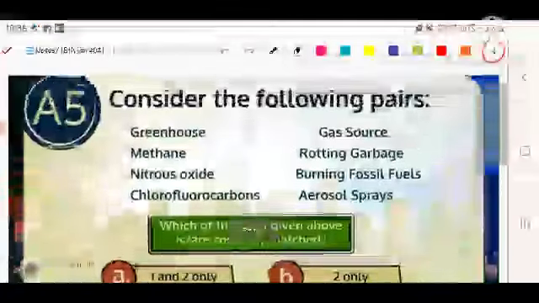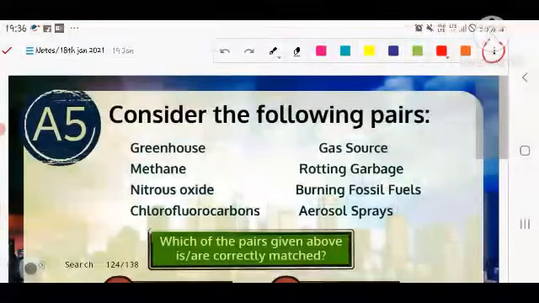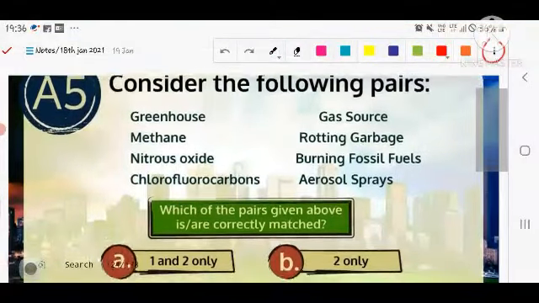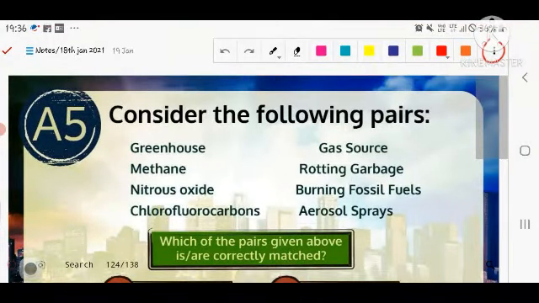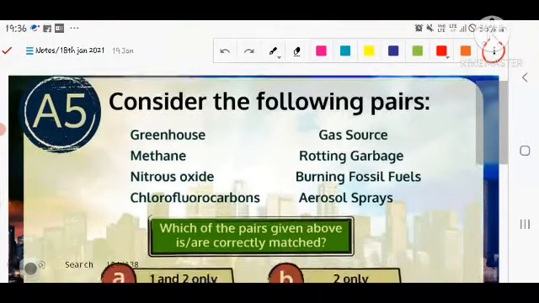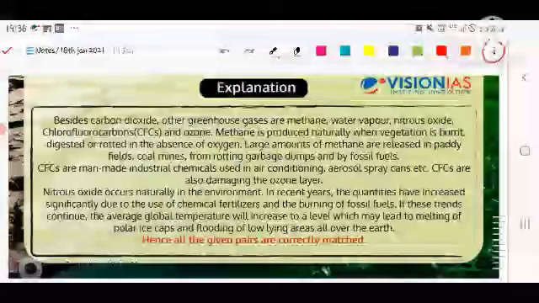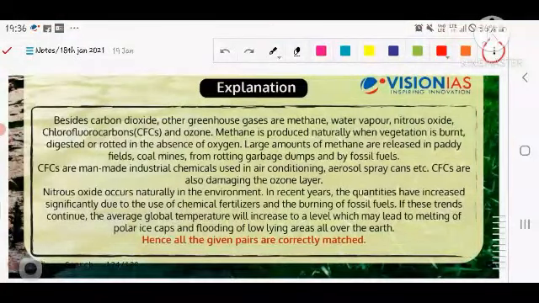Let's see the next question. The next question is related to greenhouse gases, and a source of greenhouse gas is basically methane. Rotting garbage is correct. Nitrous oxide, burning fossil fuels and sulfur dioxide, if the option is there, that would also be correct. Chlorofluorocarbons, aerosol sprays, all are correct. Besides carbon dioxide, other greenhouse gases are methane, water vapor, nitrous oxide, chlorofluorocarbons and ozone. Methane is produced naturally when vegetation is burnt, digested or rotted in the absence of oxygen. Whenever a paddy crop is growing, methane release is very high.